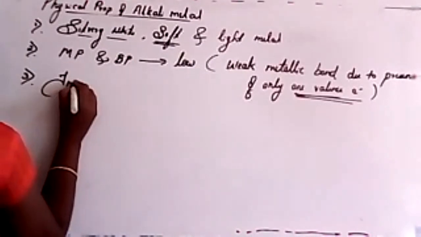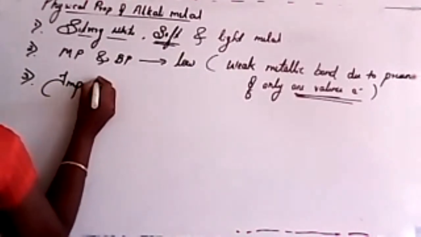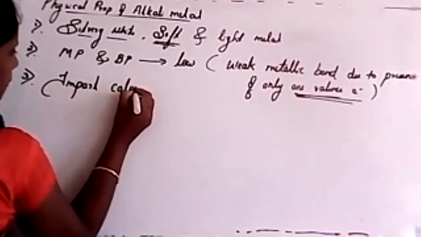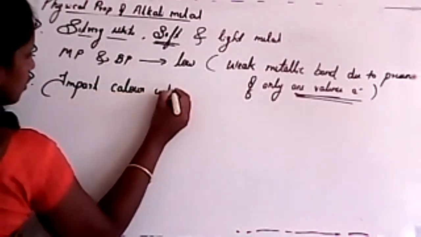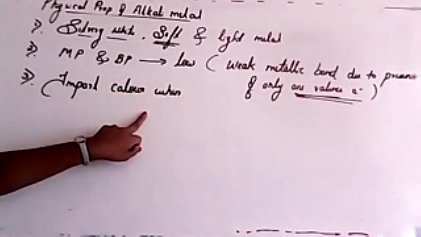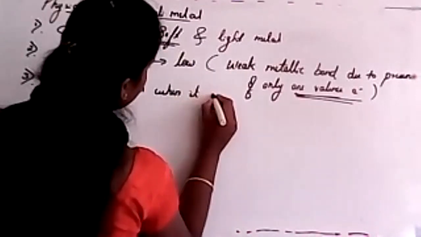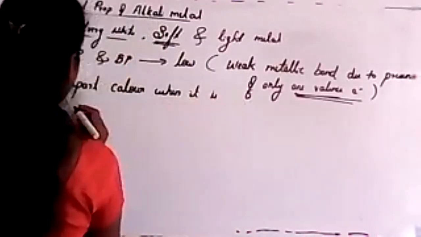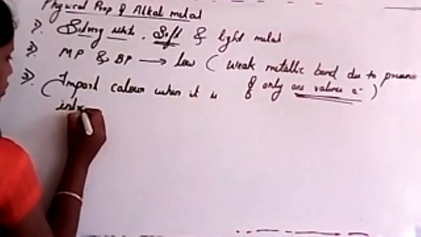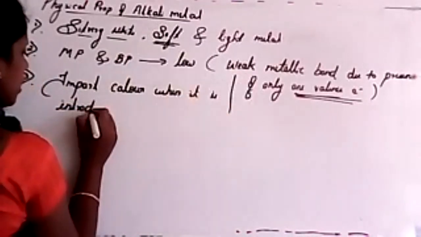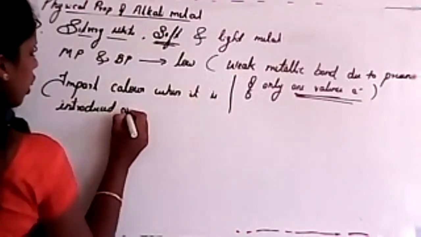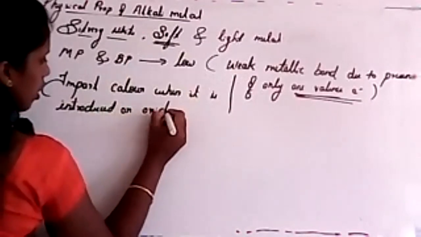The third point is very, very important: it will impart a color when it is introduced into an oxidizing flame.